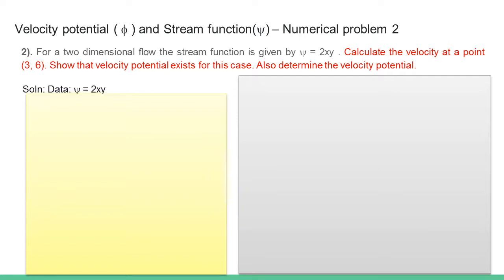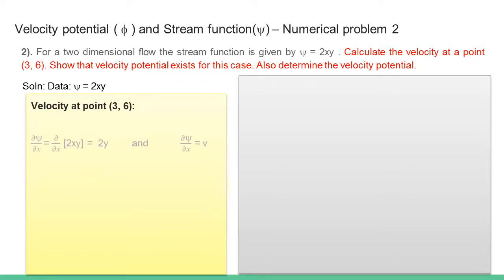First, to find out the velocity at a point, from the definition of stream function we can find out what is the value of u and v. We know that ∂ψ/∂x is equal to v from the definition, and given psi is equal to 2xy, we get v is equal to 2y.